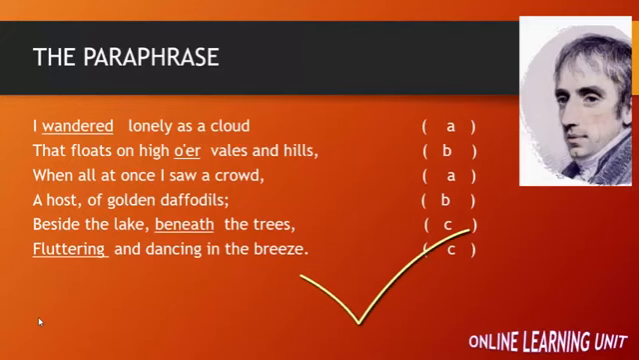So if we want to paraphrase this stanza, we could say that the poet was walking around alone like a cloud that is wandering in the sky, when he suddenly, beside the lake and under some trees, saw a large number of yellow daffodils moving in the wind as though they were dancing.